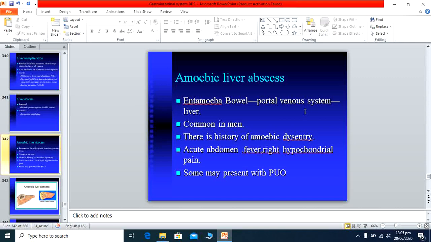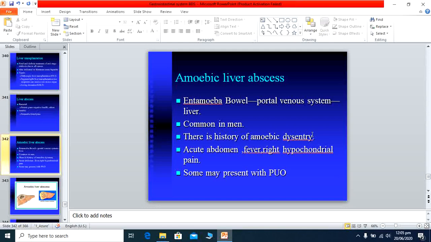This disease is basically more common in males, and sometimes the patient gives a history of diarrhea and dysentery, and sometimes this history is missing. When a patient comes to you, we usually take the history of whether you had diarrhea in the previous weeks or not. Sometimes the patient gives such a history, and sometimes he does not. But the history is very important.